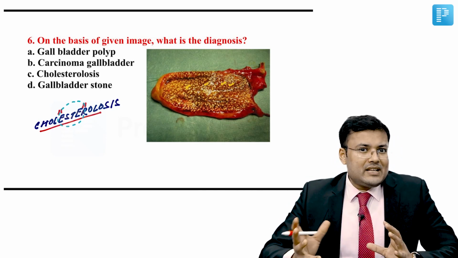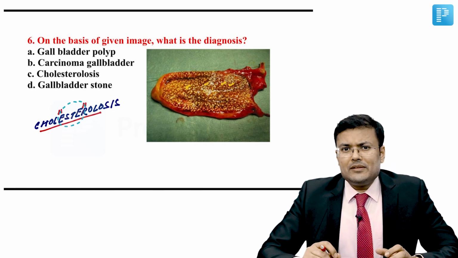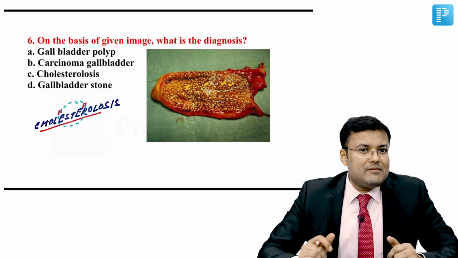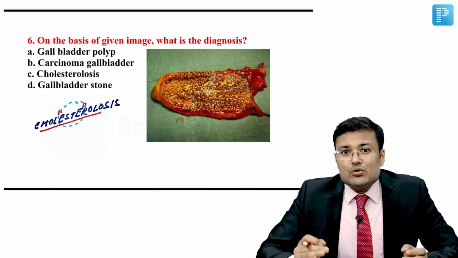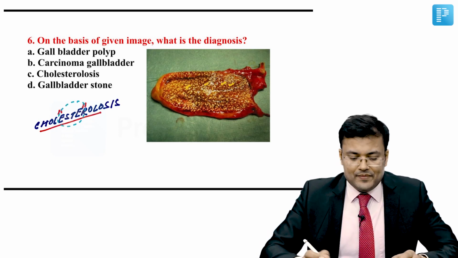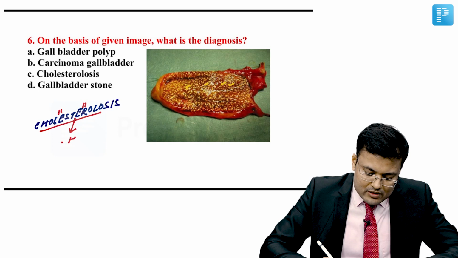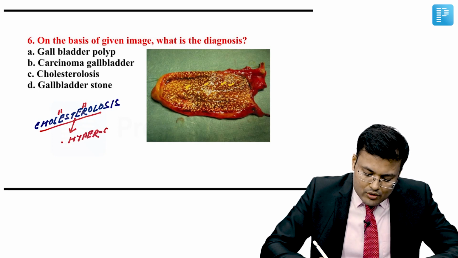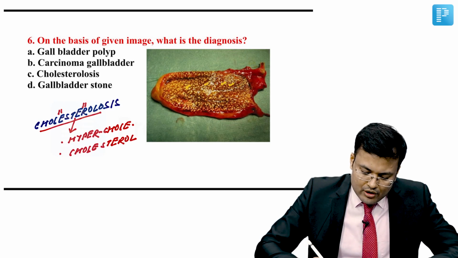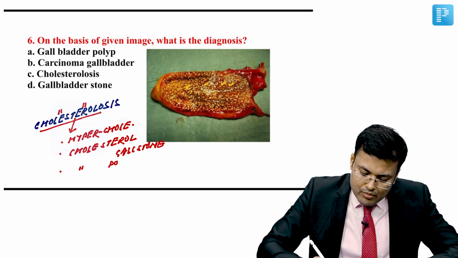Simple. Now everything is related to cholesterol in strawberry gallbladder. Means it is associated with cholesterol gallstone. It is associated with cholesterol polyp. It is associated with hypercholesterolemia. What are the associations? You have to remember, everything is related to cholesterol. So it is related to hypercholesterolemia. It is related to cholesterol gallstone, and it is associated with cholesterol polyp.